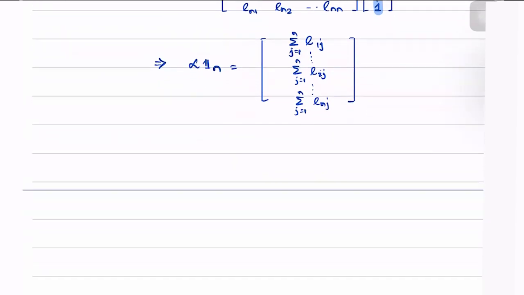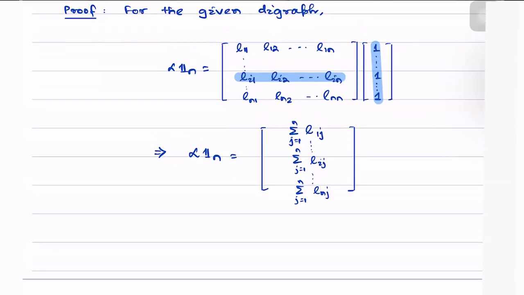Let's see that. In order to understand that, let me copy this expression again and write it here.